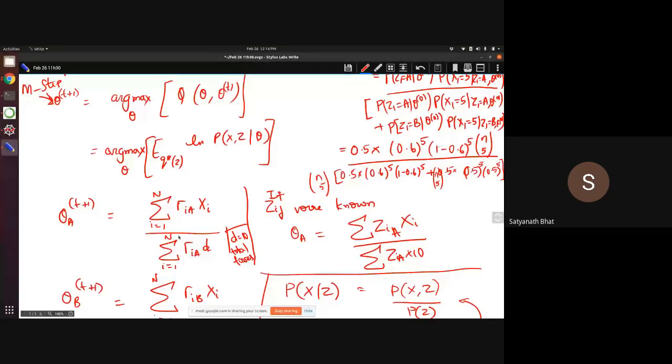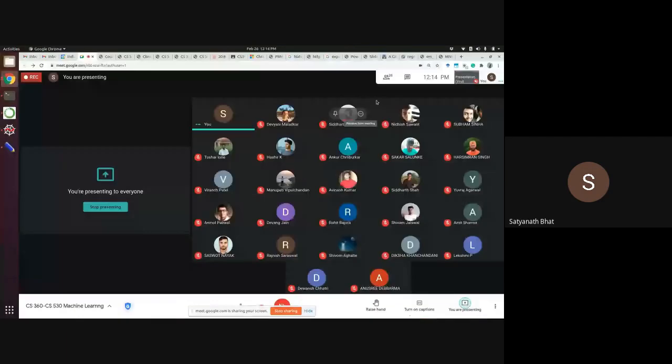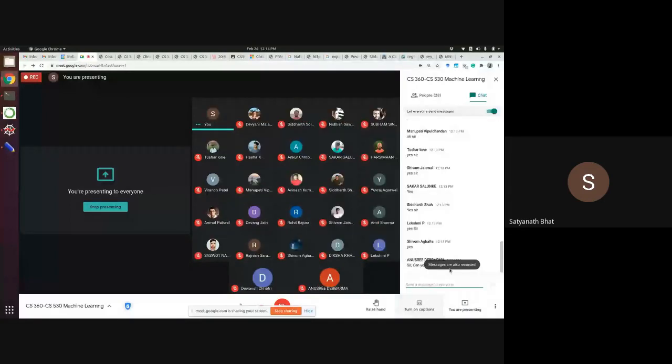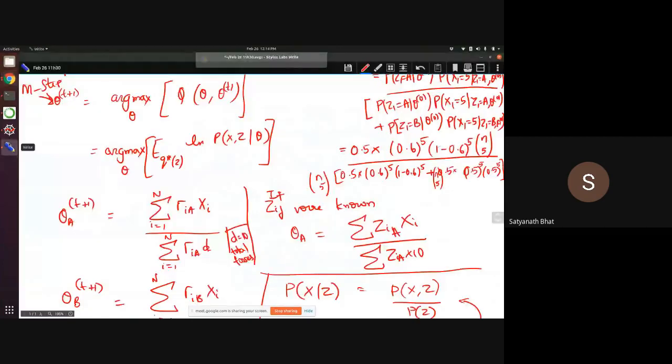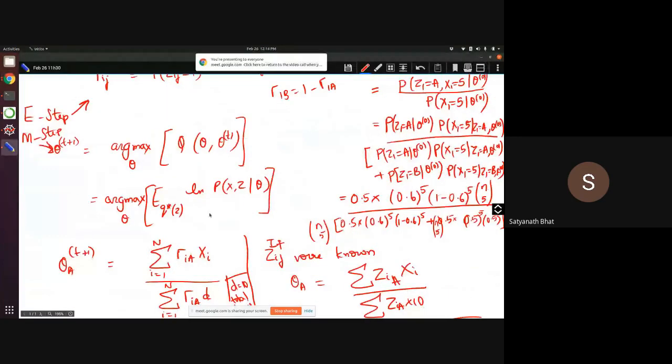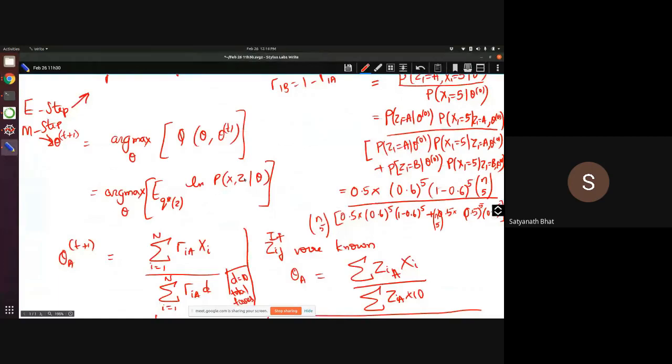Okay, so Anushri has a question, so let me try to answer her. What we are doing in the M step is we look at the total likelihood like this. If we want to write the M step in detail, there will be summation over i equal to 1 to n, summation over j, where j should be A or B, not 1 to n.